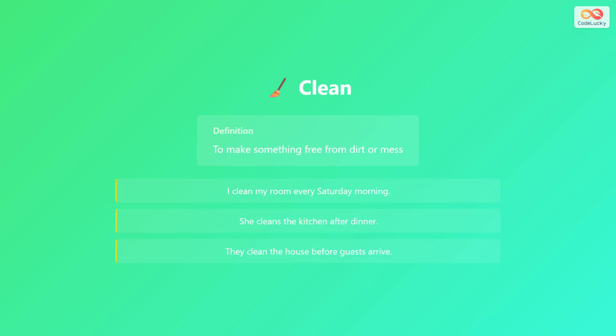The fourth verb is clean. Clean means to make something free from dirt or mess. We clean to keep things organized and tidy. For example, I clean my room every Saturday morning. She cleans the kitchen after dinner. They clean the house before guests arrive. Like the other verbs, we add "-s" for he, she, or it.